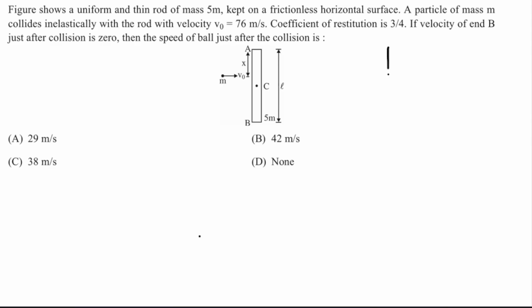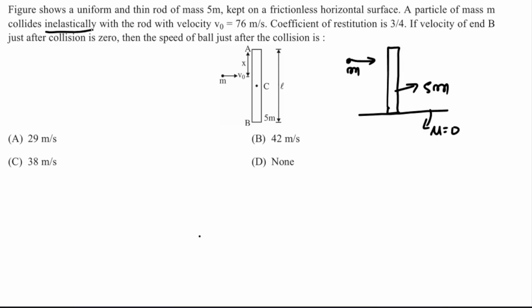What is the question saying? We have a rod, done, and this rod is having mass of 5m and it is resting on a surface which is frictionless. Then there is a particle of mass m which is moving in this direction, and at certain time it will collide with the rod. And this collision is inelastic. Coefficient of restitution for this collision is given as 3 by 4. And just before collision, this particle had velocity equal to this much.